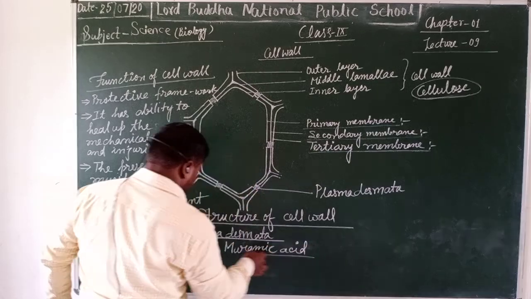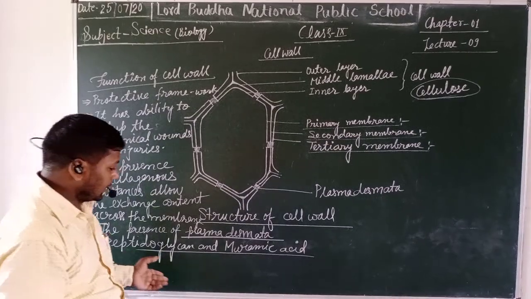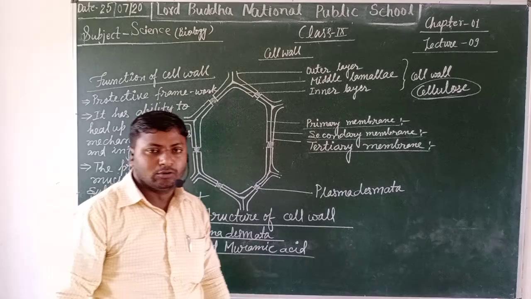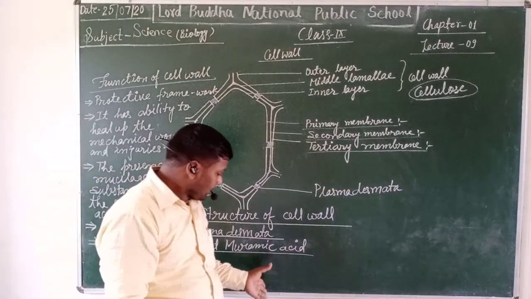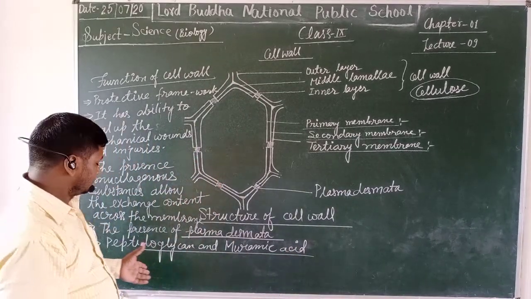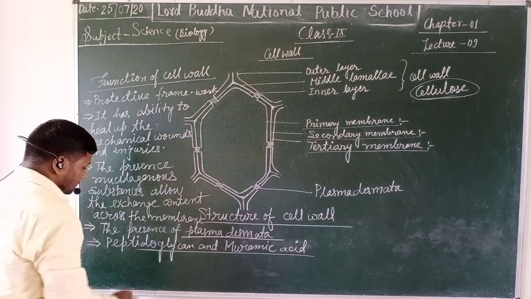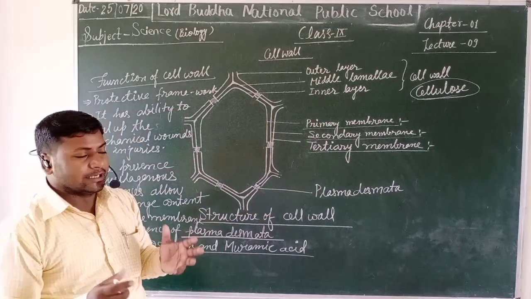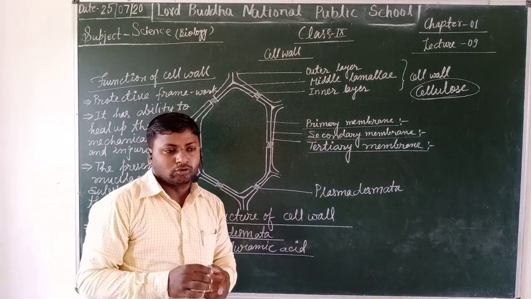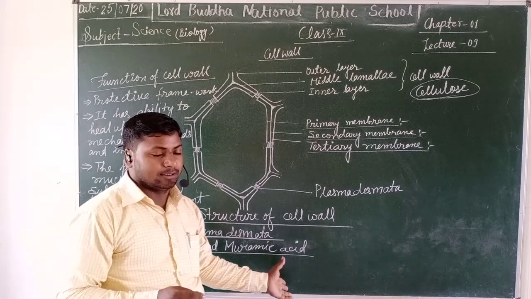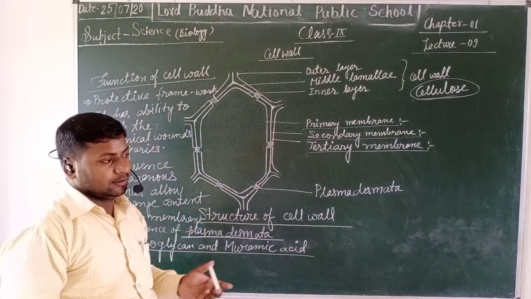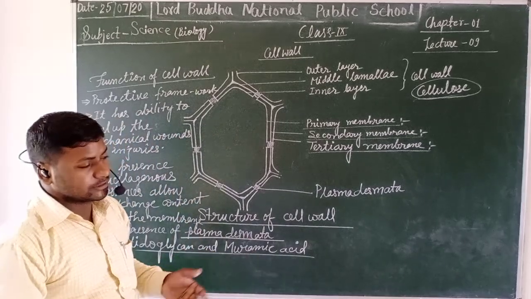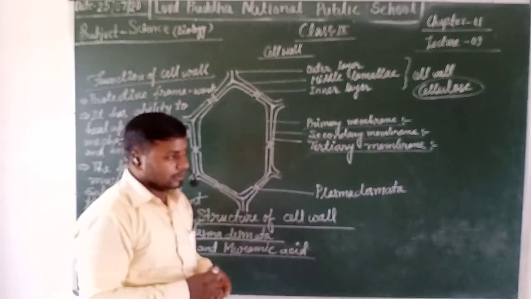The presence of peptidoglycan and muramic acid, except cellulose, helps provide not only a mucilaginous structure but also helps in staining these bacteria very easily under a biological stain like fuchsin, aniline, etc.